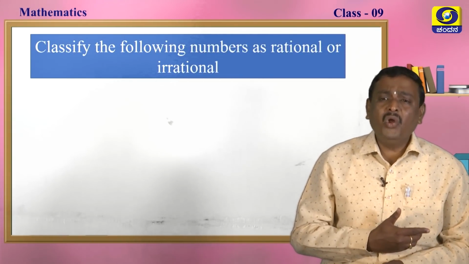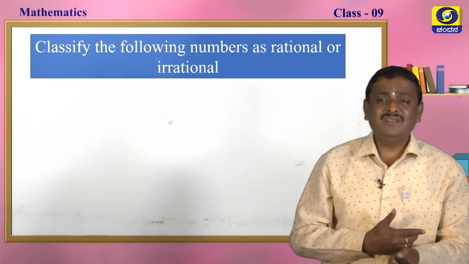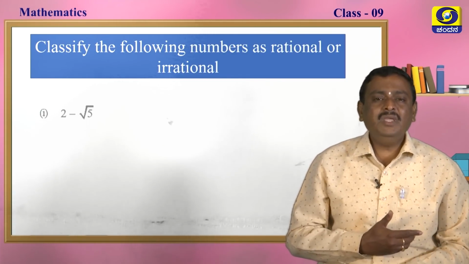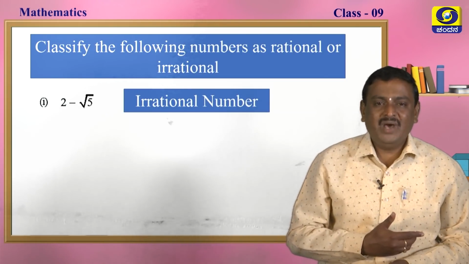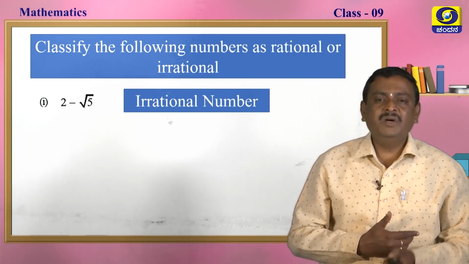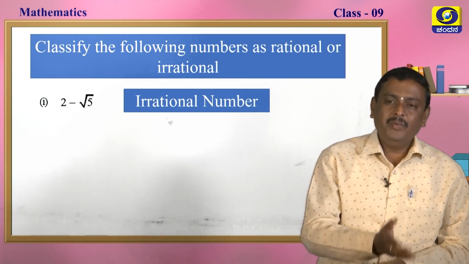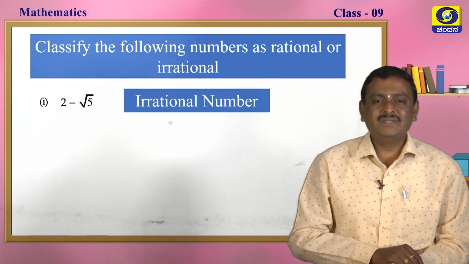Classify the following numbers as rational or irrational. The examples here: 2 minus root 5, here one is a rational number, another one is an irrational number. So, it is irrational. Why? Because we already know the facts, my dear students.